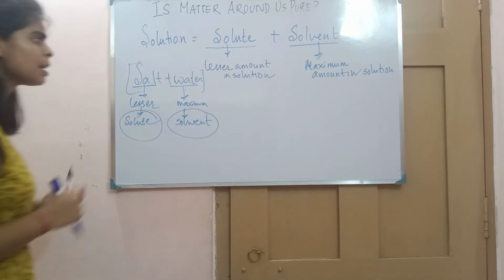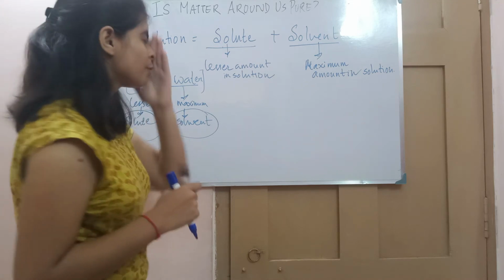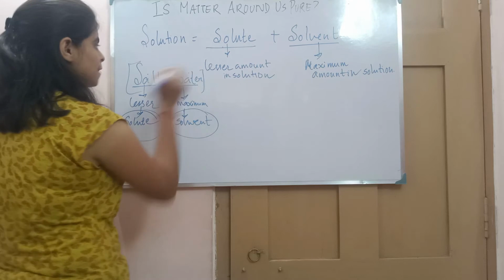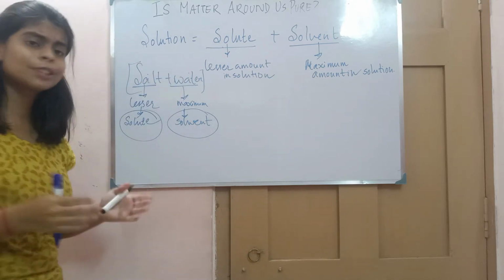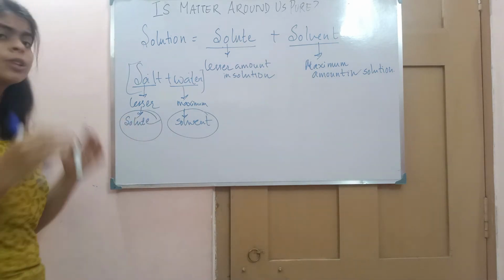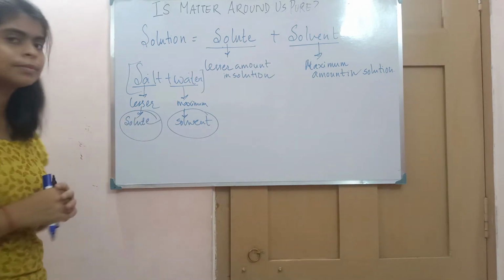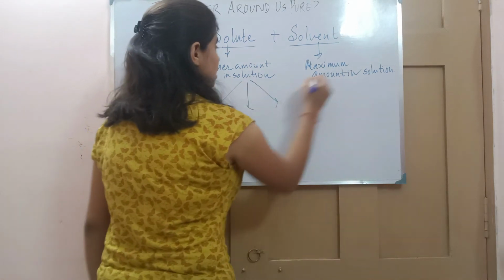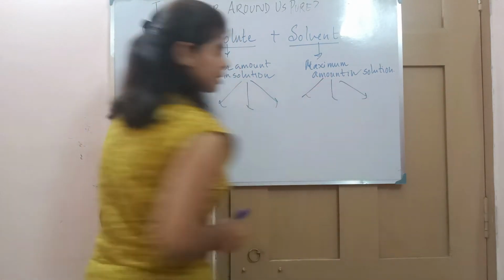Now tell me that among solute and solvent, what is their state? Is it solid state, is it liquid state? Is it necessary that the solvent should always be liquid and the solute always solid? No, because we know there are three states of matter, right?